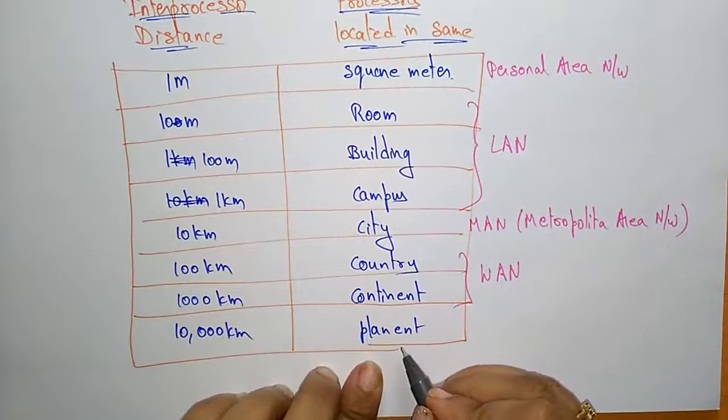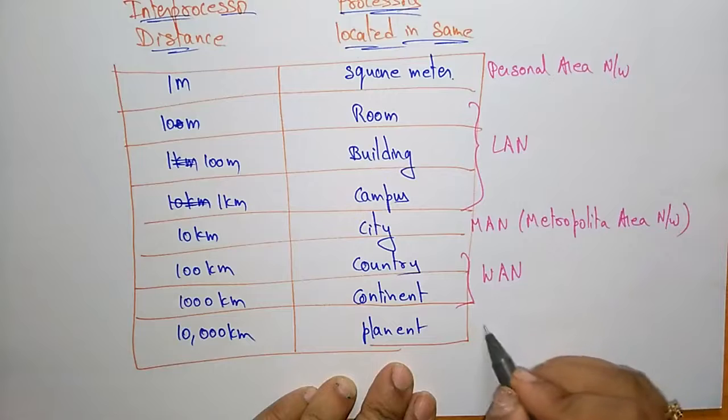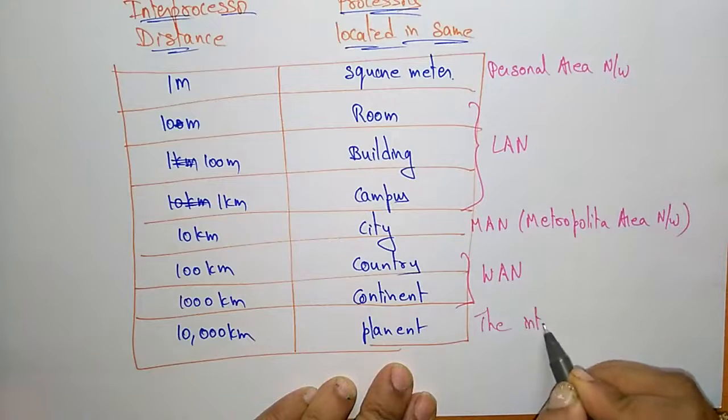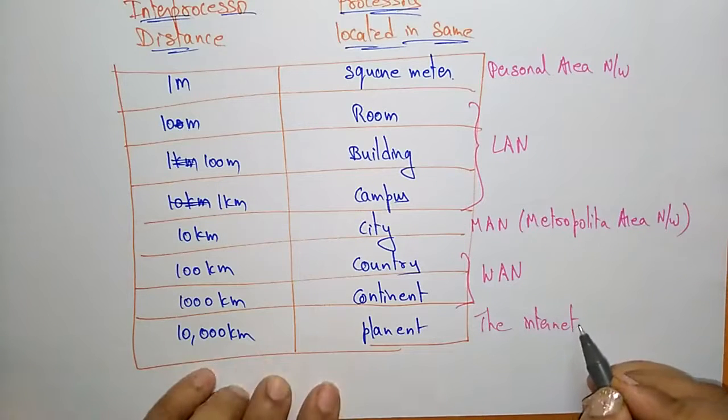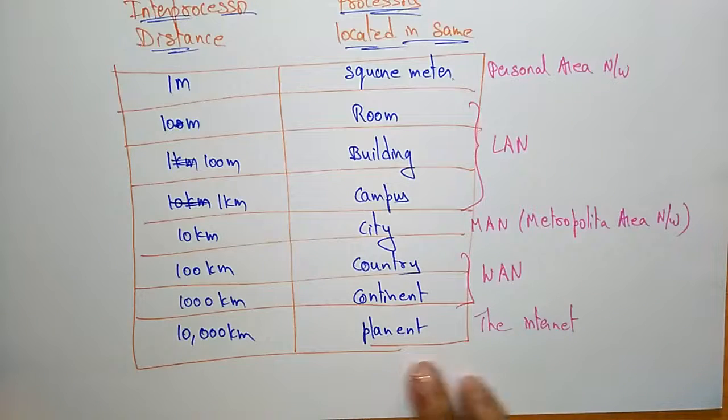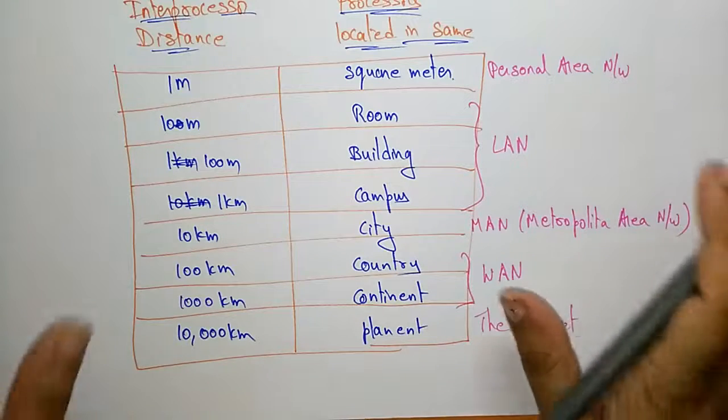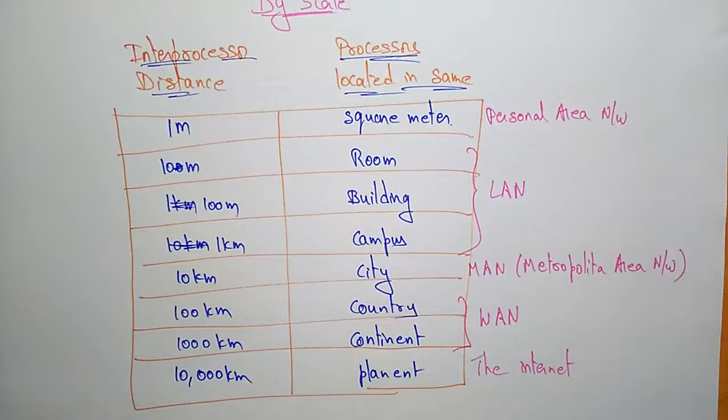And if it is in the planet, we have to choose the internet. The internet means above 10,000 kilometers, you can go for the internet. So this is the classification of interconnected processors.